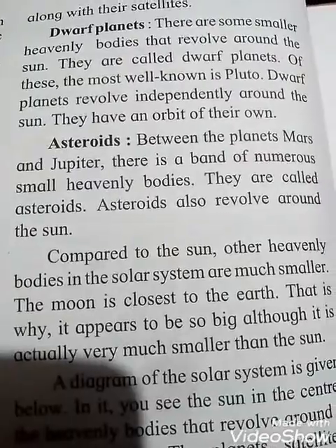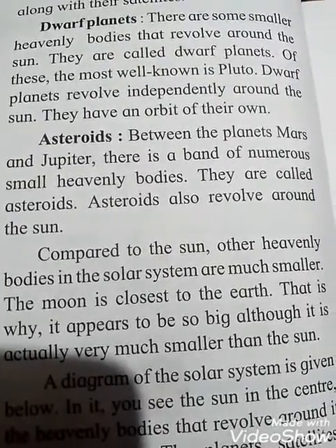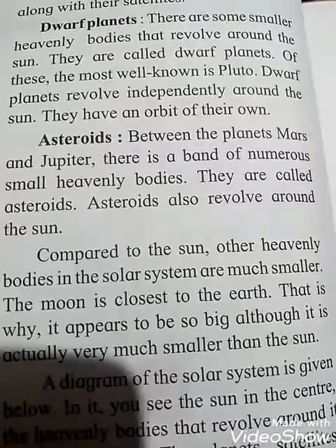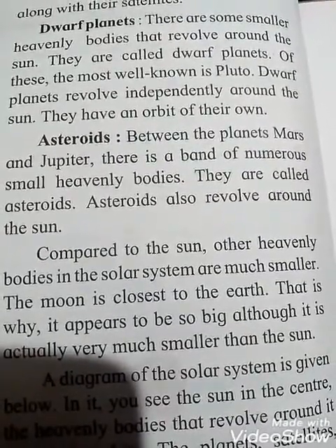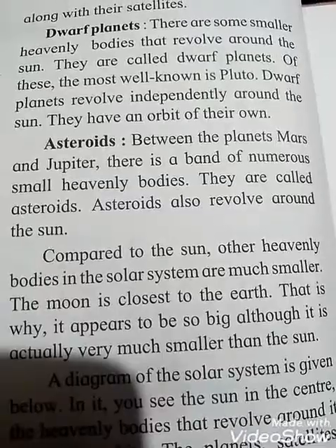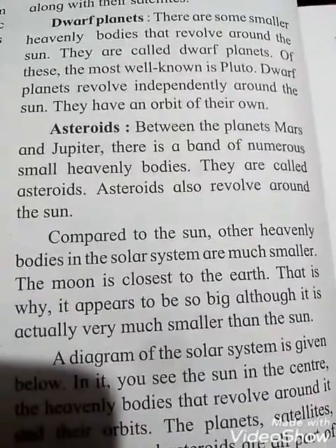Of these, the most well known is Pluto. Dwarf planets revolve independently around the sun. They have an orbit of their own. See, students, they revolve independently around the sun and they have an orbit of their own. Asteroids.